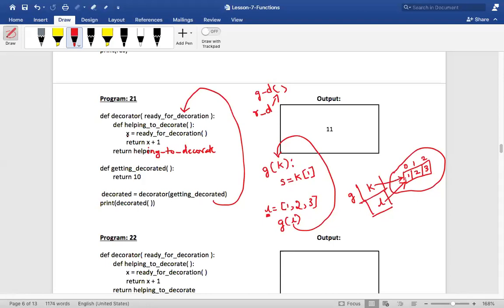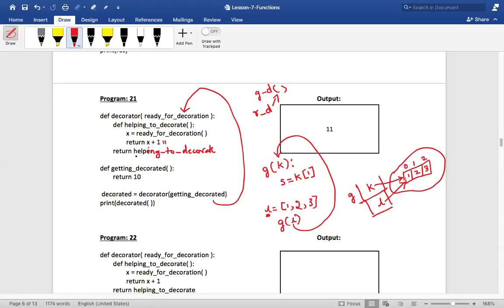So what will X contain? 10. And what should this makeup man return? X plus 1, that is 10 plus 1, 11. It must return 11, correct? So let us keep it over here. This decorator function will ask the makeup man to do this decoration and return the value, right?